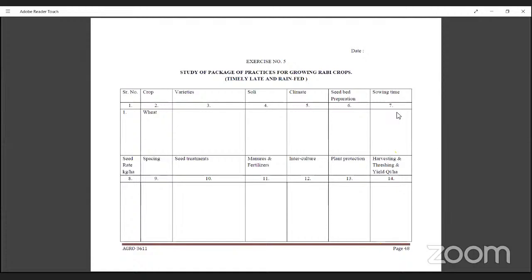You can write exercise number 5 in the table as given to you. Which crop first: wheat. What are its varieties, what soil it requires, which climate is suitable, how the situation is. Then sowing time, seed rate followed in wheat crop, early sowing, mid late sowing and late sowing, then seed treatment in wheat crop, what are the different methods of fertilizer or recommended dose of fertilizer we use in wheat crop, the intercultural operations for management of weeds, plant protection for management of pests and diseases, and then threshing and harvesting. You have to write in a table manner.